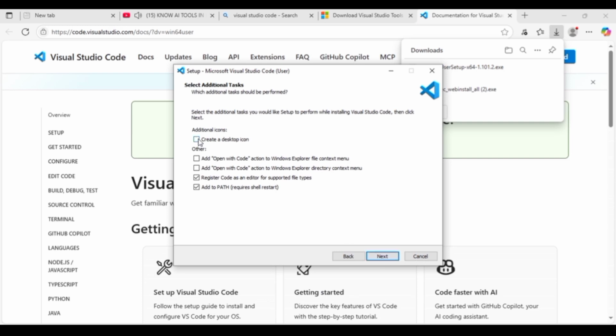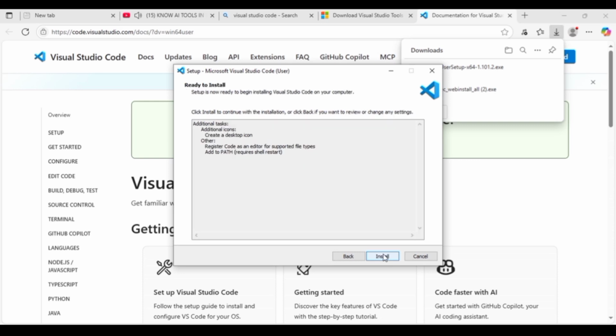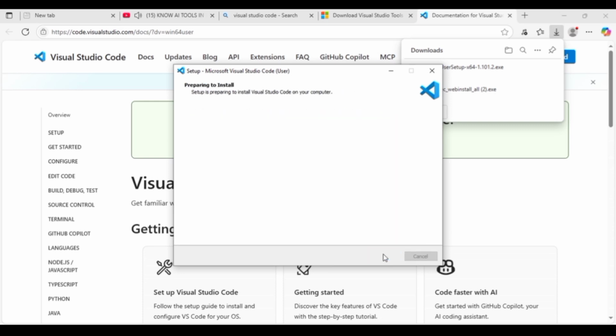Click on next and next. Here, create the shortcut so that it is automatically created on your desktop. Don't forget to create a shortcut while installing. Then simply click on finish. The installation process is going on.